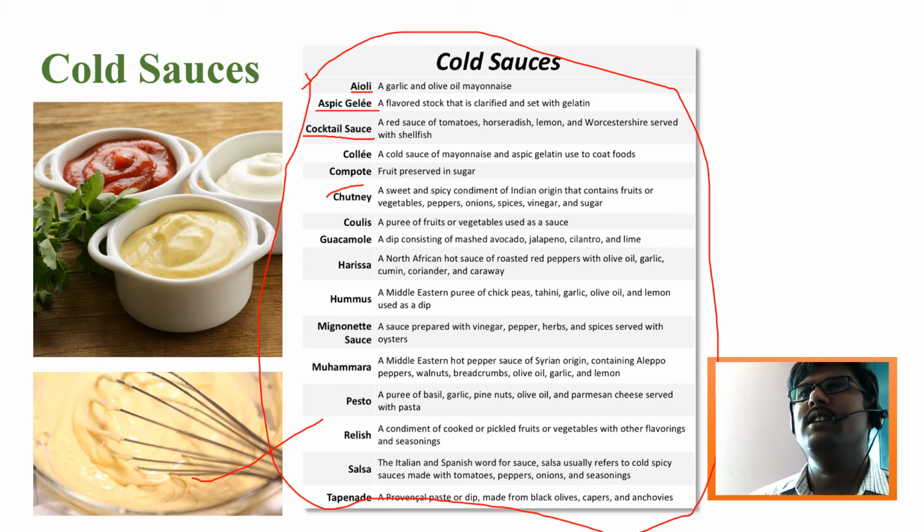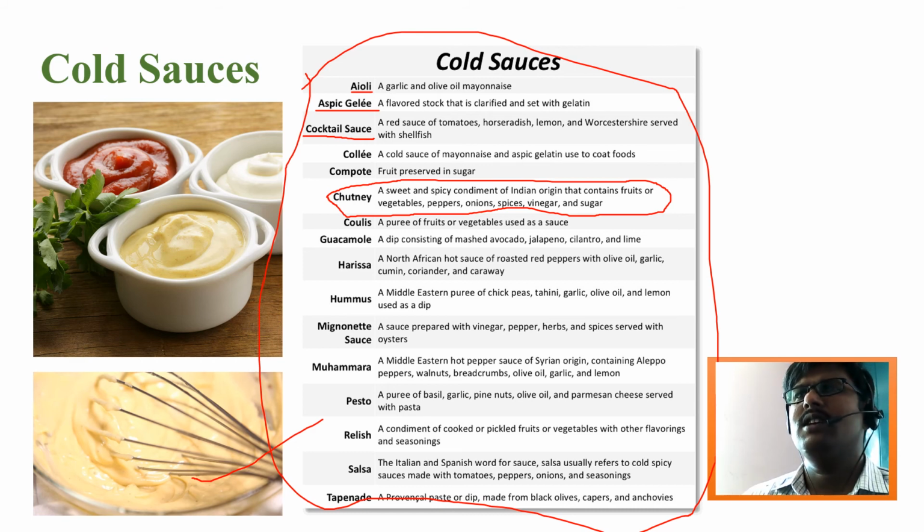You can see in India we are using chutney as a cold sauce. You can tell we are using some ingredients that were cooked in chutney, but the actual term chutney is a mixture of a spicy condiment of Indian origin that contains fruits. You can use some fruits or vegetables, and peppers, onions, spices, vinegar, and sugar in it. So this is known as the actual term of chutney.